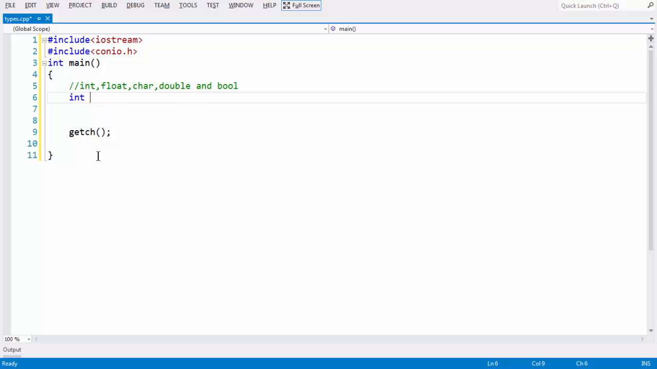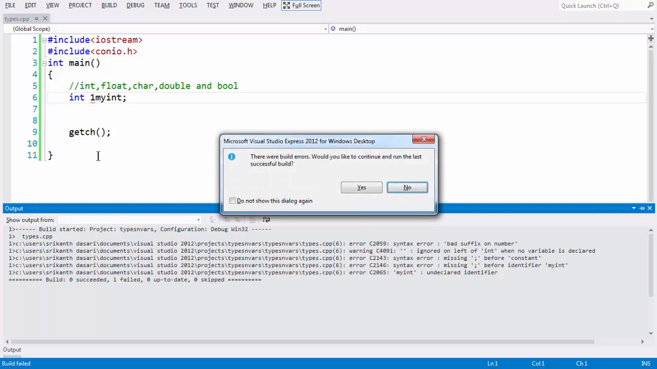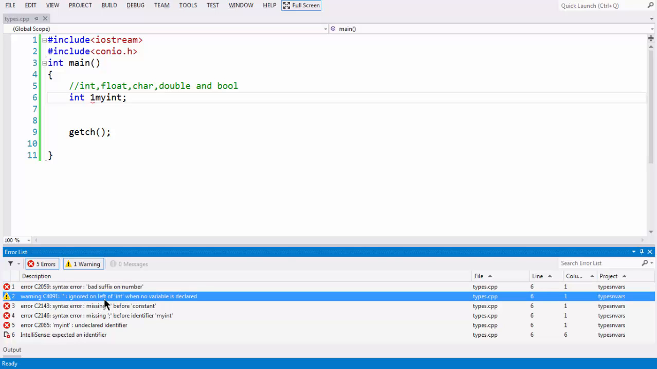So how to declare, how to define a variable for each data type here. First let us take a variable name. As you're all familiar with C programming, whatever rules apply for defining a variable in C, the same applies in C++ as well. First, the variable name should always start with a letter. If you do something crazy like my int, it is going to report an error to us. If you observe here, there is a bad suffix on number, ignored on the left to int, and no variable is declared, which is a warning here.